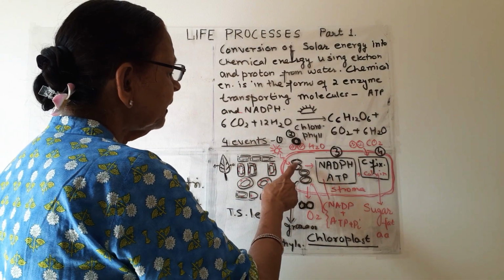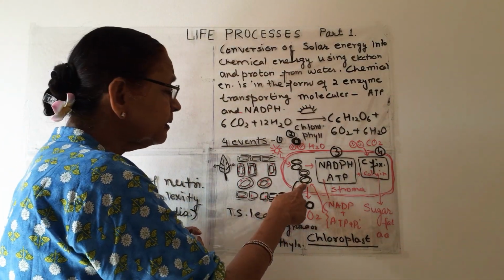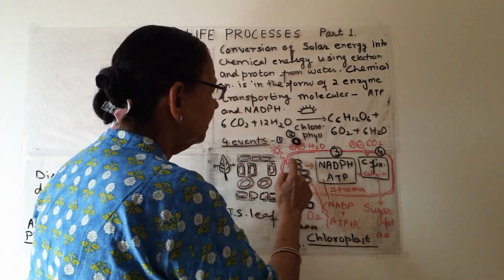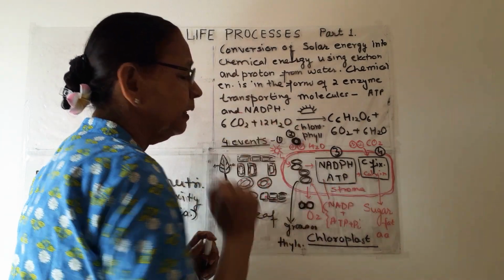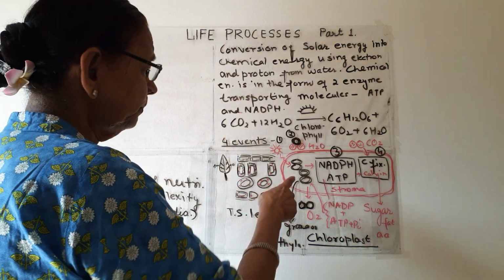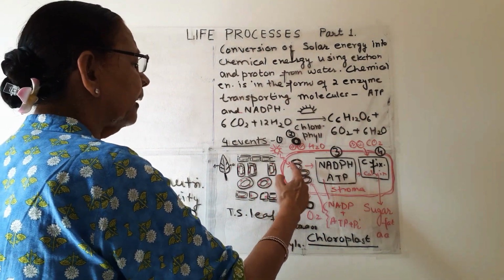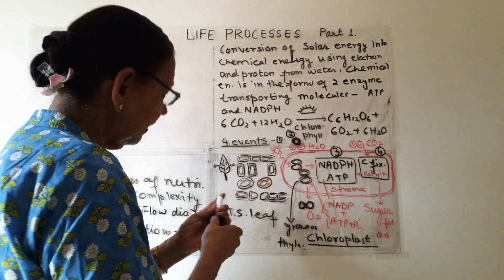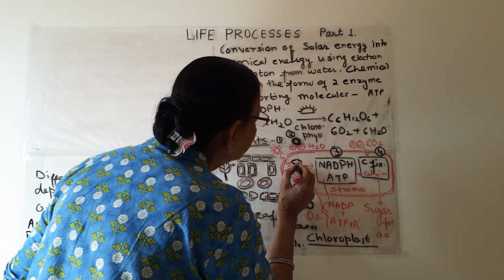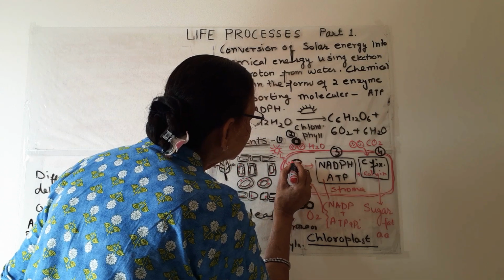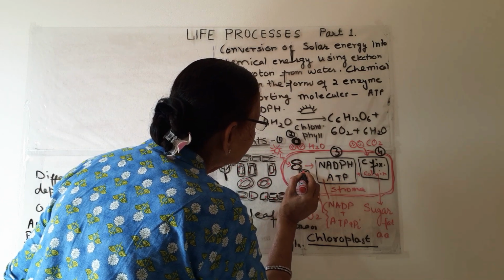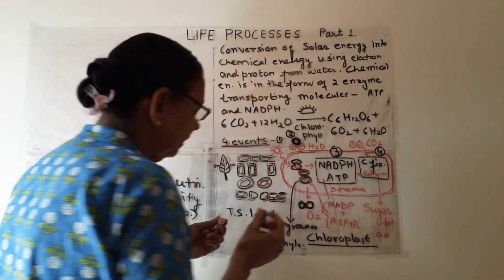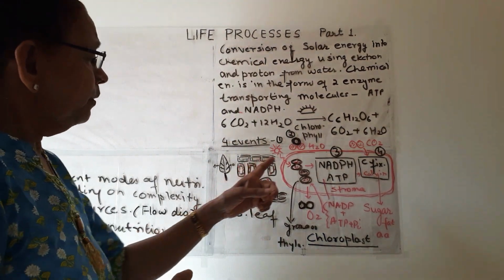Two important things: this is thylakoid disc or grana, and this is the matrix outside the thylakoid disc, which is known as stroma. So these thylakoids or grana are present inside the chloroplast, and they have chlorophyll pigment inside them. Chlorophyll is present inside this grana or thylakoid disc. So what happens?